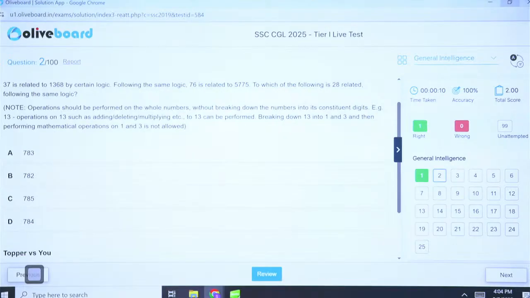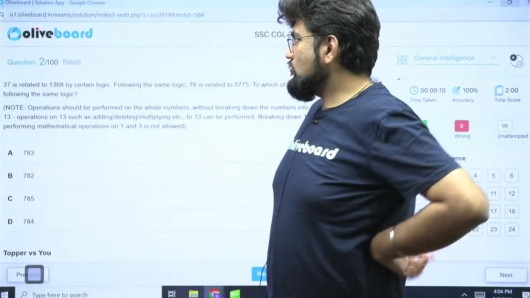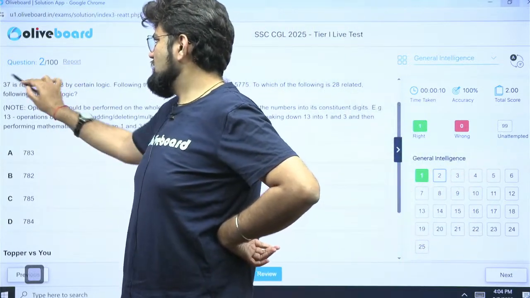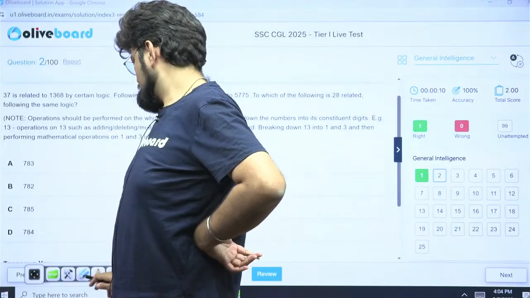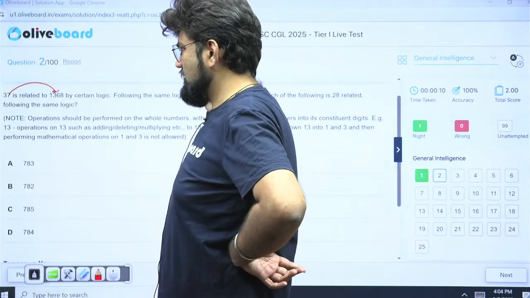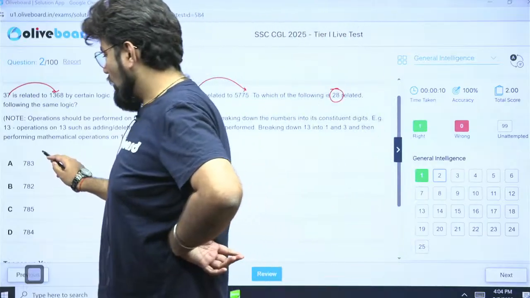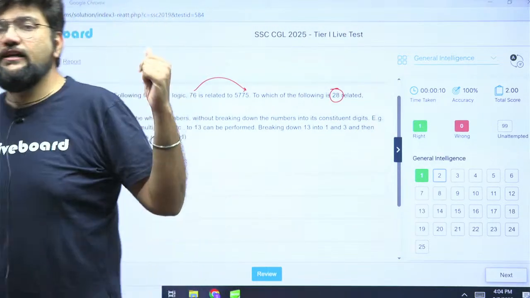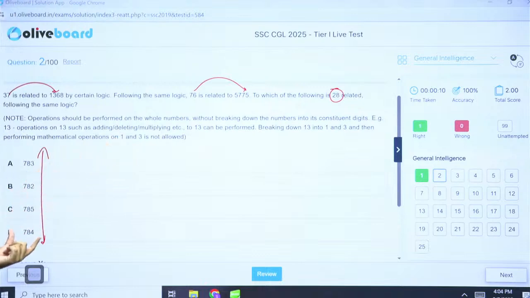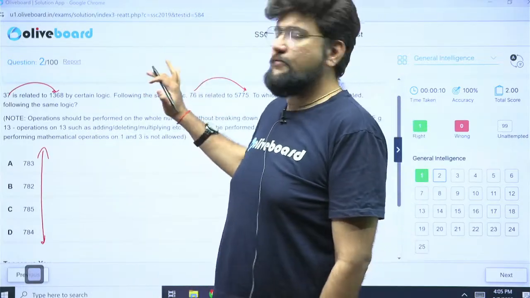Now, one thing might happen. When you look at the question, something might not click because you are like, okay, 37, 1368, I am not able to figure something out. 76, 5775, maybe not able to figure something out. But the moment you see 28 and the moment you look at the options, an immediate bell should ring in your mind that this is a perfect square. 784 and 780s, all these numbers are close to the perfect square of 28. That means this has got something to do with perfect squares.